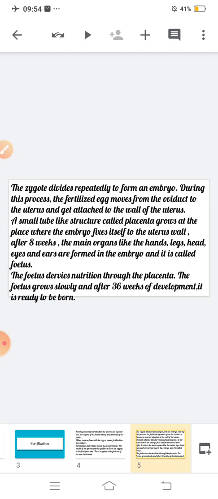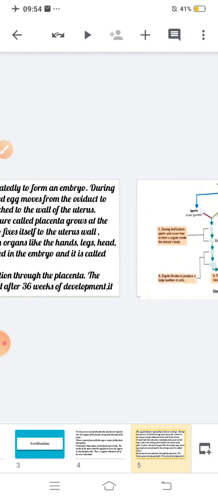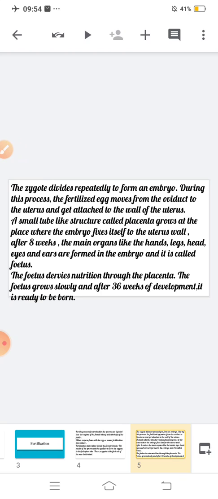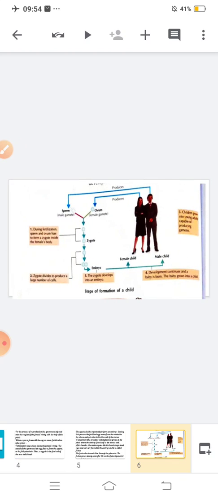After 8 weeks, the main organs like hands, legs, head, eyes and ears are formed in the embryo and it is called a fetus. The fetus derives nutrition through the placenta and, after 36 weeks of development, it is ready to be born. Now this is the image.